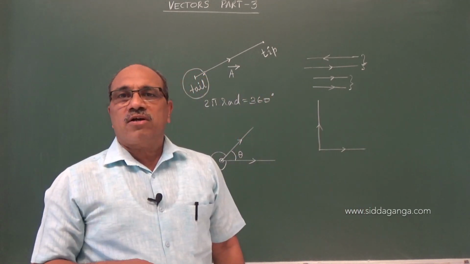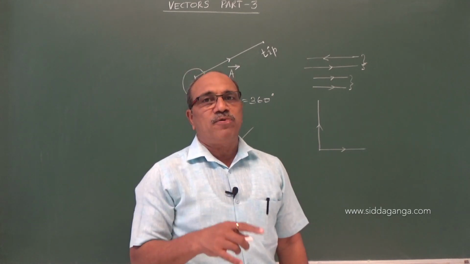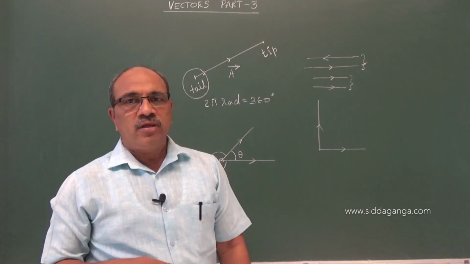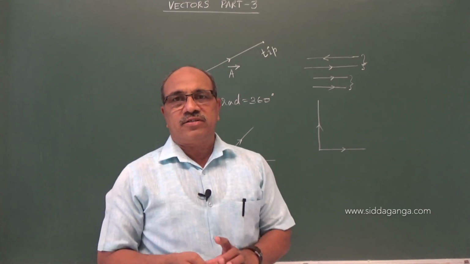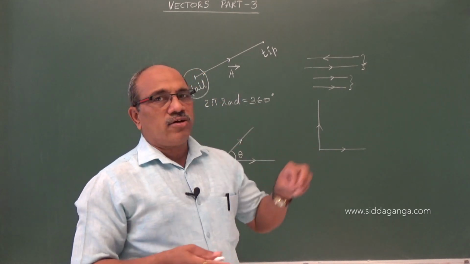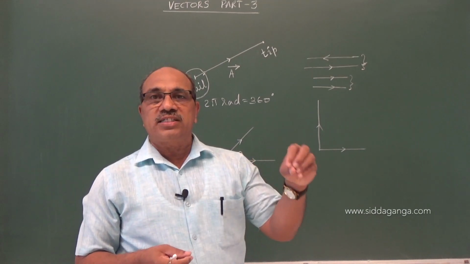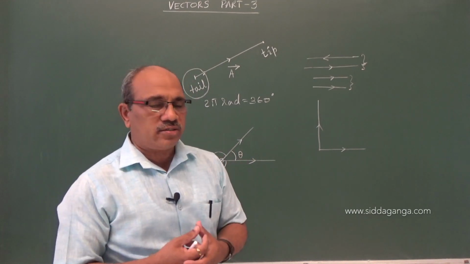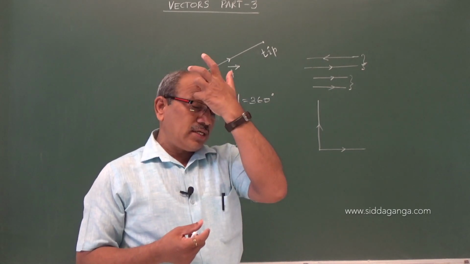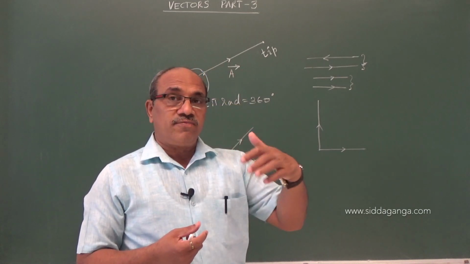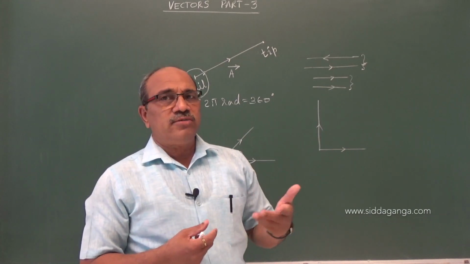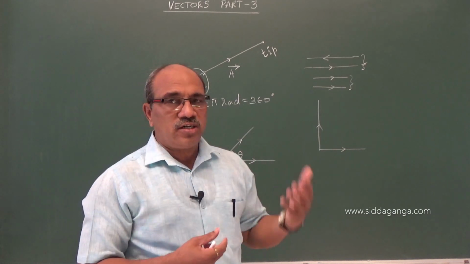Co-initial vectors, where the initial point is common; vectors passing through a common point as concurrent vectors; coplanar vectors, non-coplanar vectors. When many vectors act on a particle, we define the resultant vector, which replaces all those vectors. A single vector which can keep the system in equilibrium under the action of different vectors, we call the equilibrant vector. All such types of vectors we have taken in the last class.